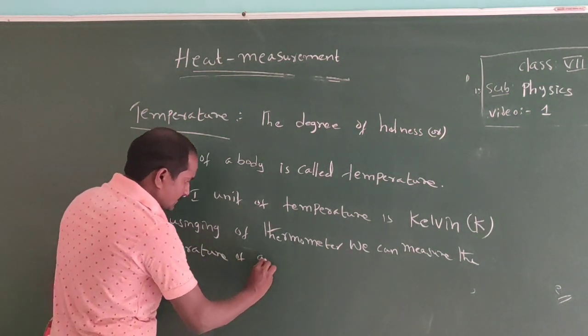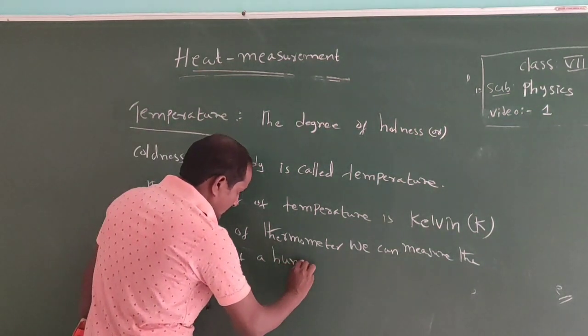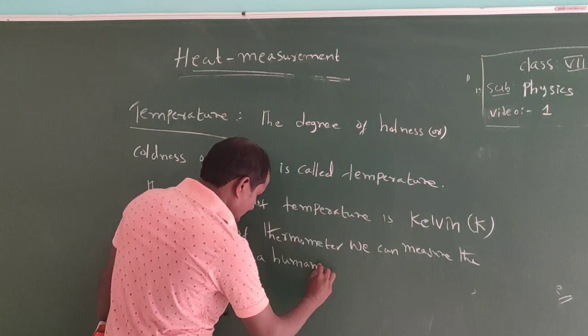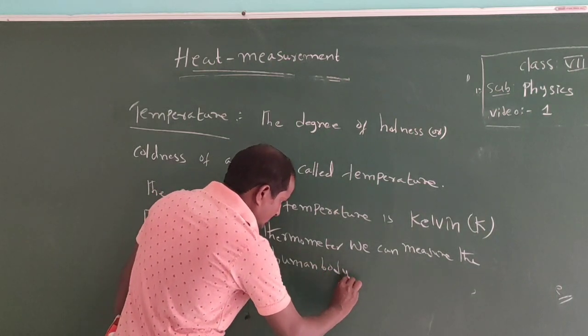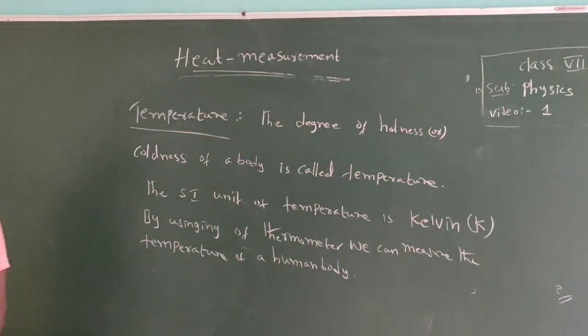By touching with our hands, we can guess whether a cup of milk is still warm or cool.